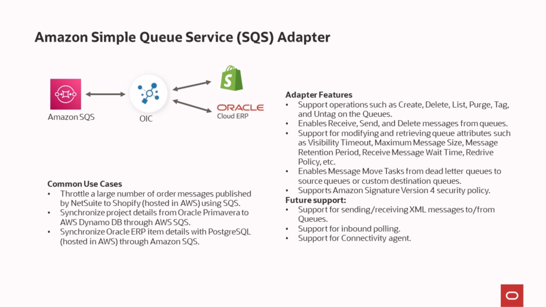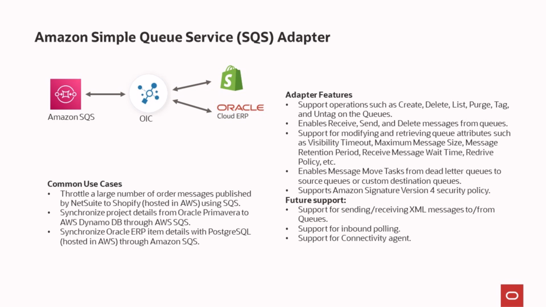It enables sending and deleting messages from the queues, and modifying and retrieving the queue attributes such as visibility timeout, maximum message size, etc. And it enables dead letter queuing. It supports the Amazon Signature Version 4 security policy. And in upcoming releases, we are planning to support XML messages to and from the queues, and inbound polling and